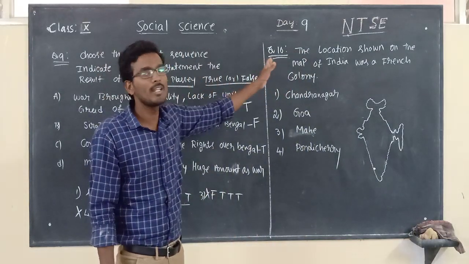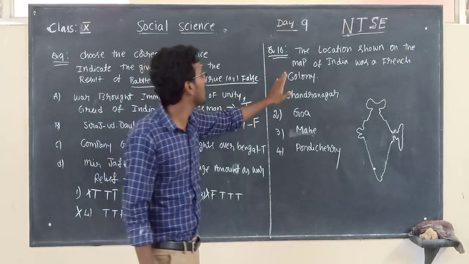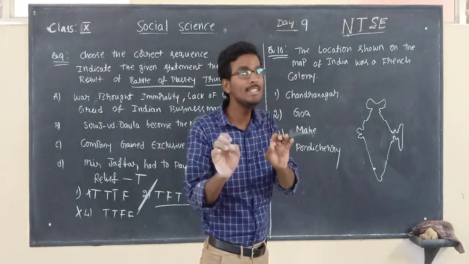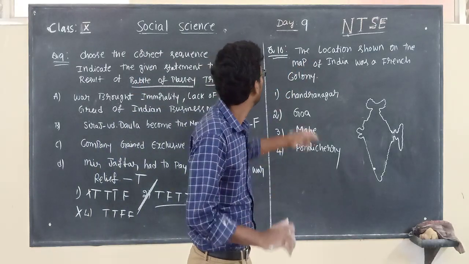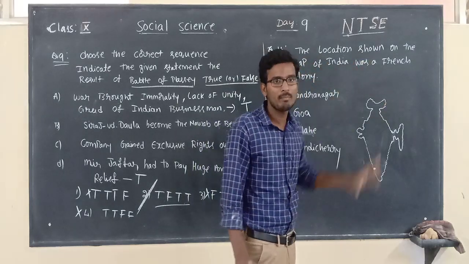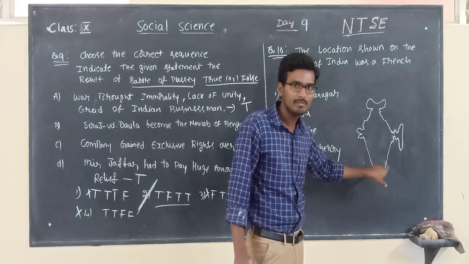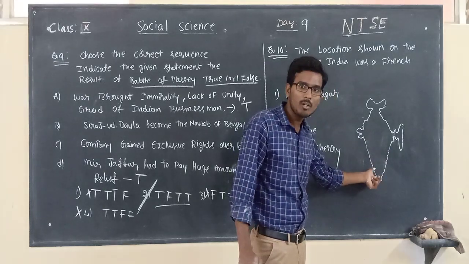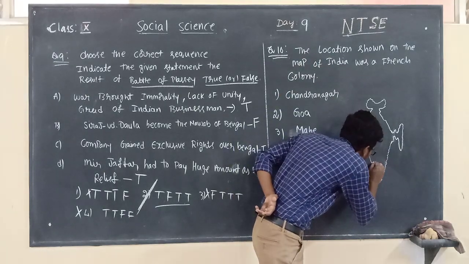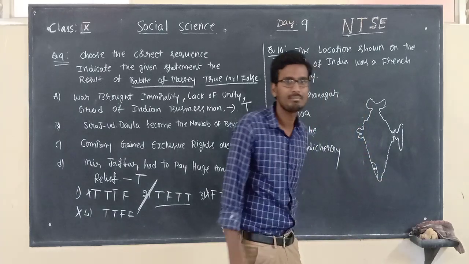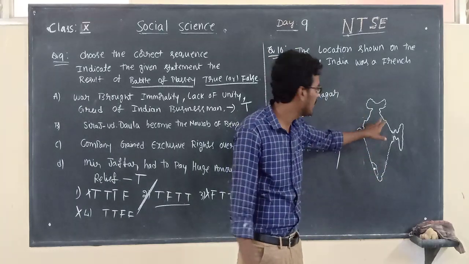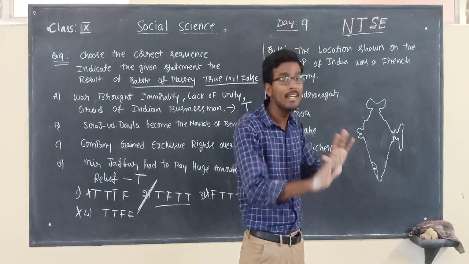Okay. Question number 10. This is also a map related question, but they ask it in an easy manner here. The location shown on the map is given here. One and only location is identified. You may get to know the place, right? Which state is this? Kerala. Correct or not? The remaining places they did not mark anywhere.